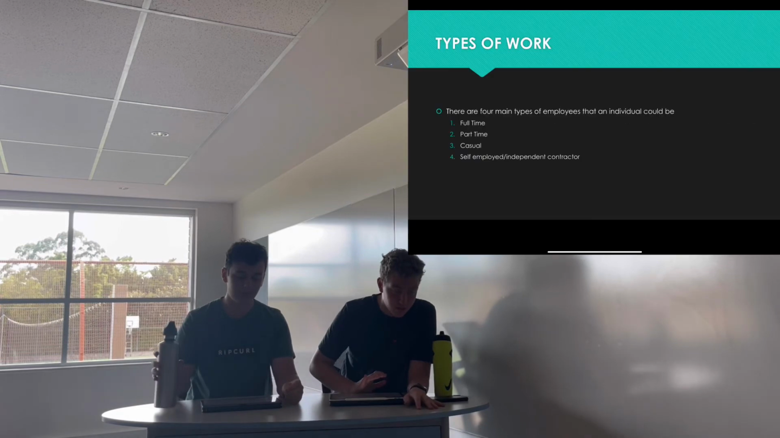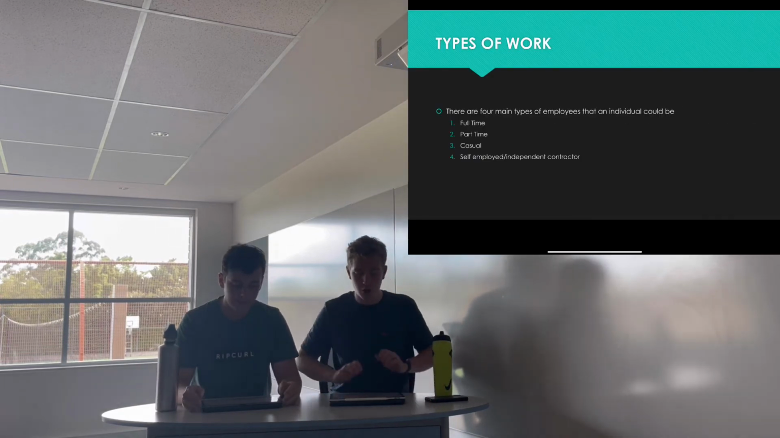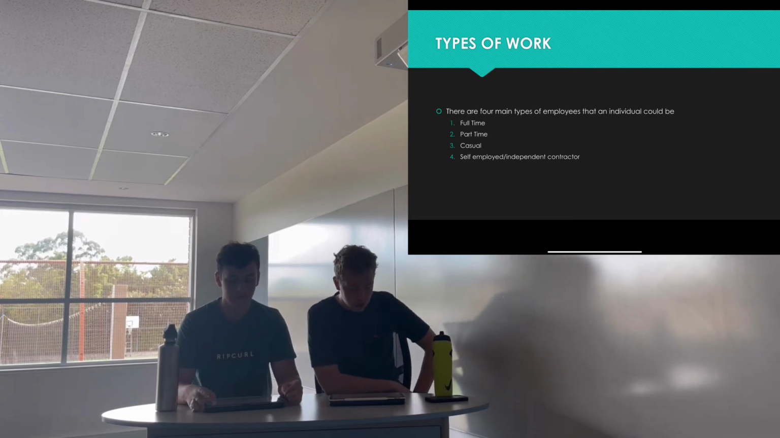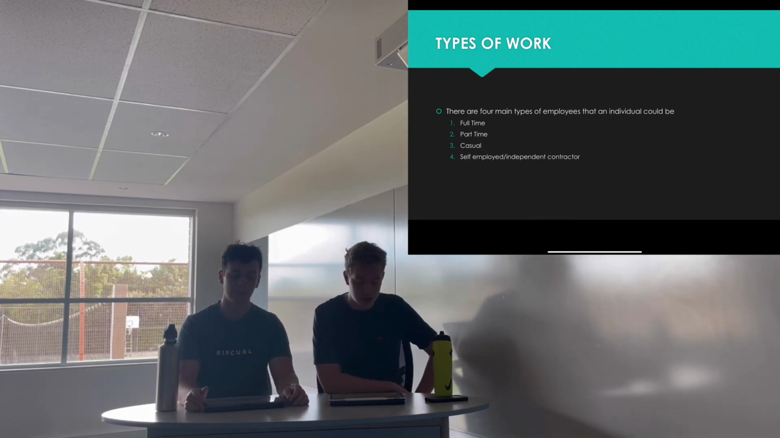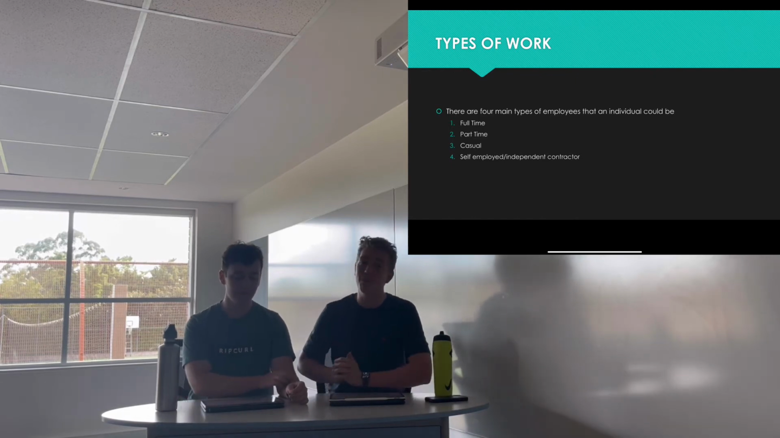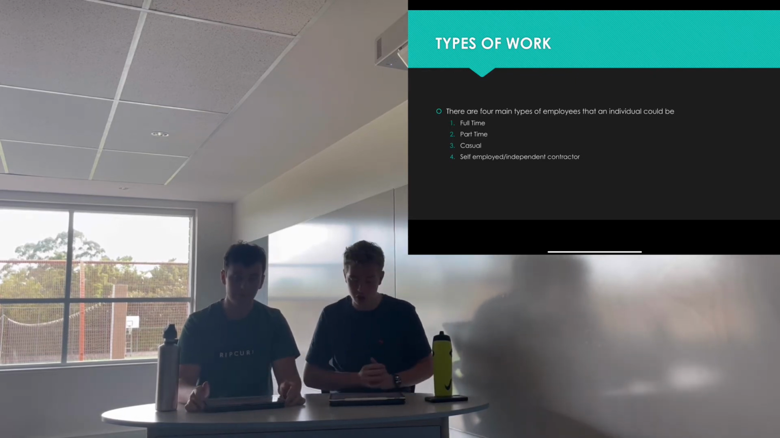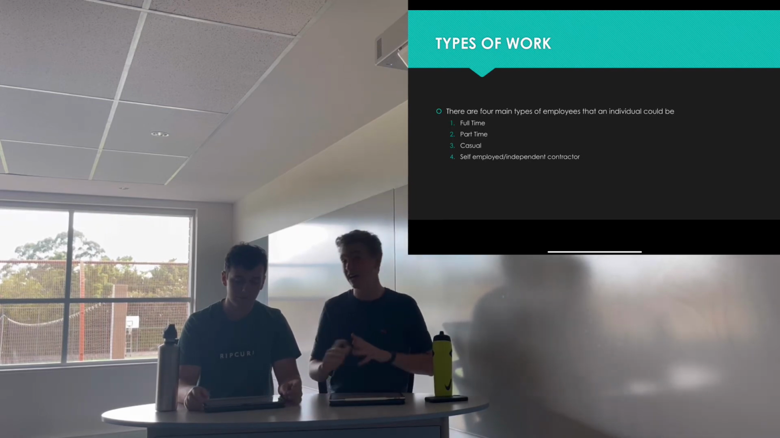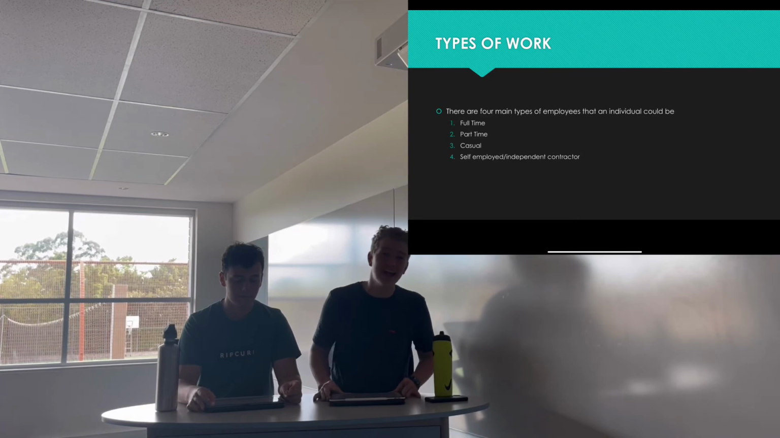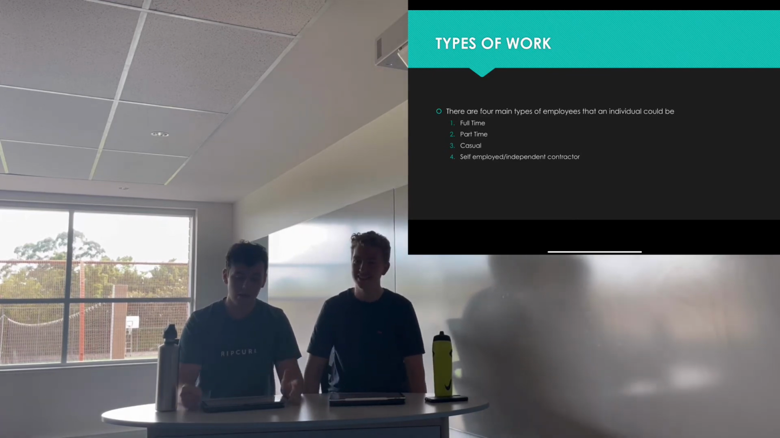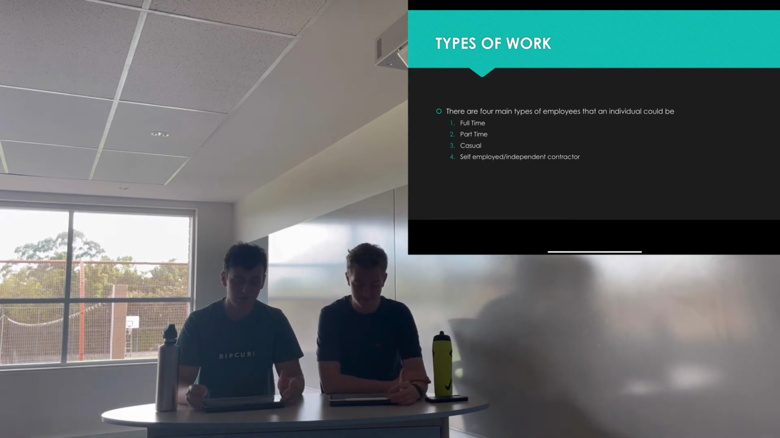All right, firstly, let's look at the workplace, types of work, and types of income. So firstly, on the types of work, there are 4 main types of employment that an individual could be. They could be employed full-time, part-time, as a casual employee, or be self-employed or an independent contractor. Each of these types of work are slightly different and offer different things to employees. So we are each going to look at one of them at a time and go through that, as opposed to looking at them all at the same time, which might have been a bit simpler.